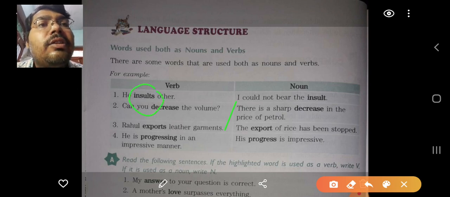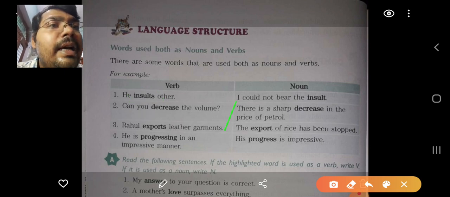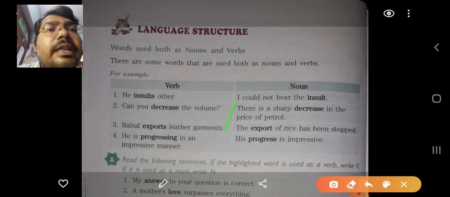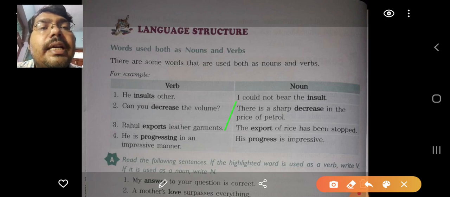The action of insulting is done by he. Whereas in I could not bear this insult, the insult itself is a noun. So in this way you can easily differentiate when it is used as an action word, as a verb, and when it is used as a noun.